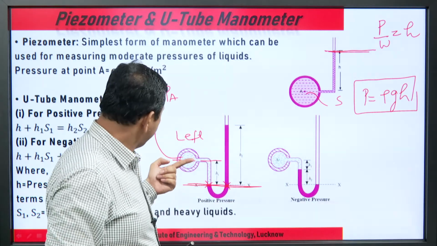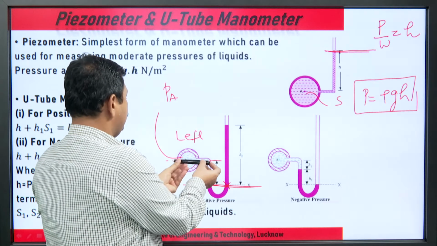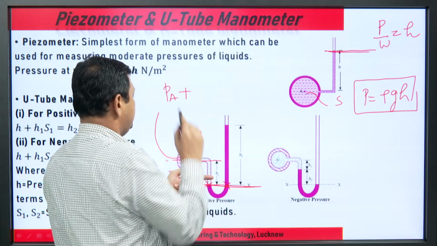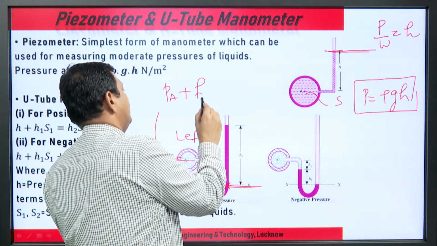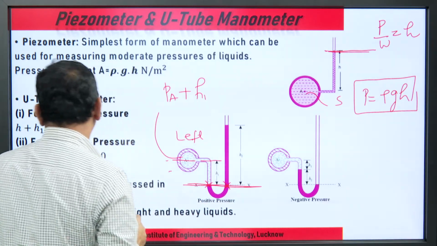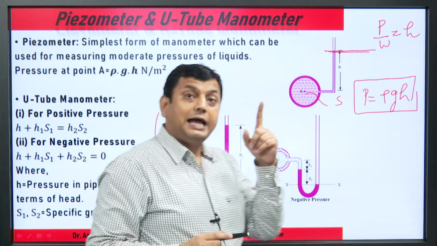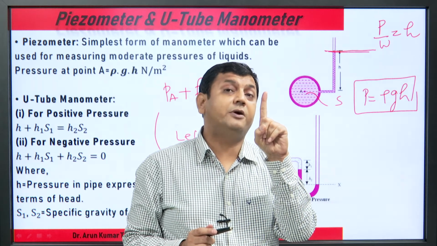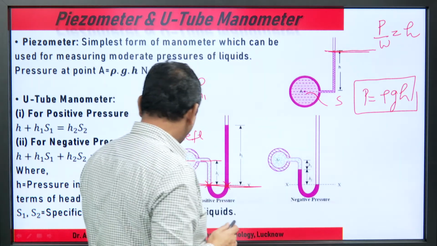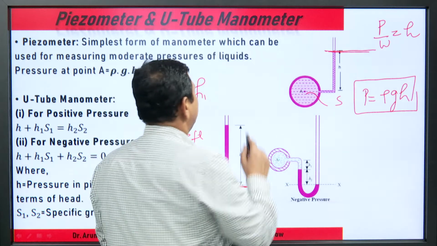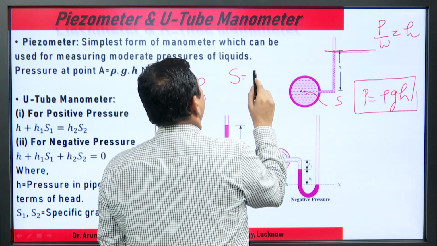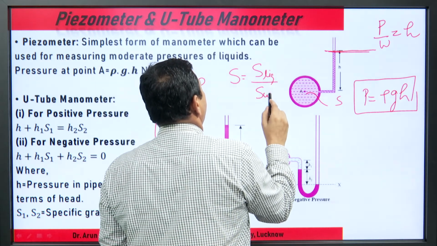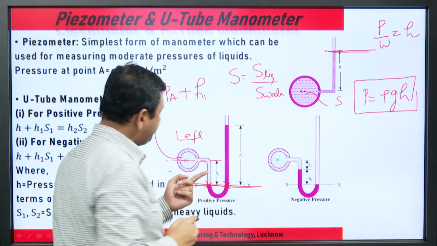Simple: pressure A at this point, and at all points at this level the pressure is P A. Then going down H 1, downward pressure is positive. Always remember, specific gravity plays an important role. So, what is the liquid? The specific gravity S is the specific gravity of the liquid upon the specific gravity of water.